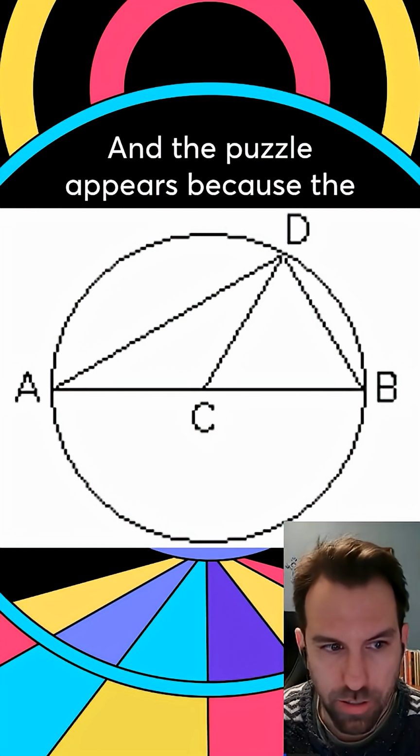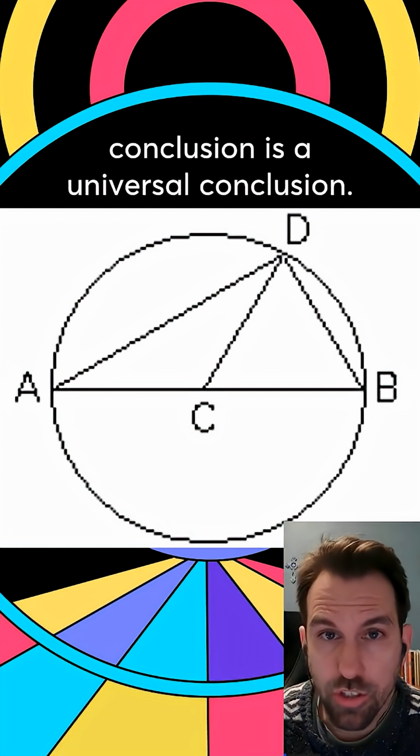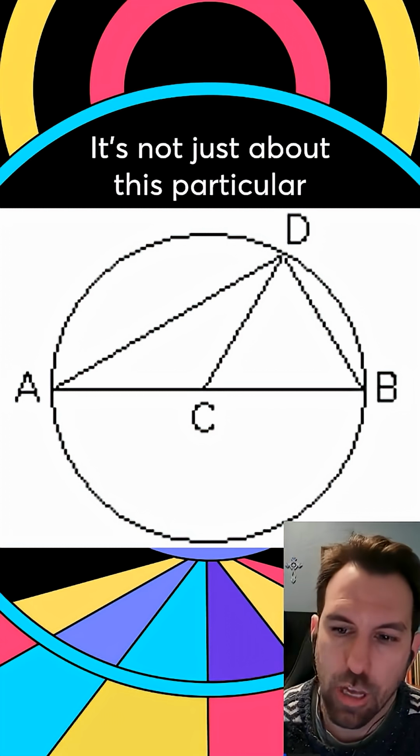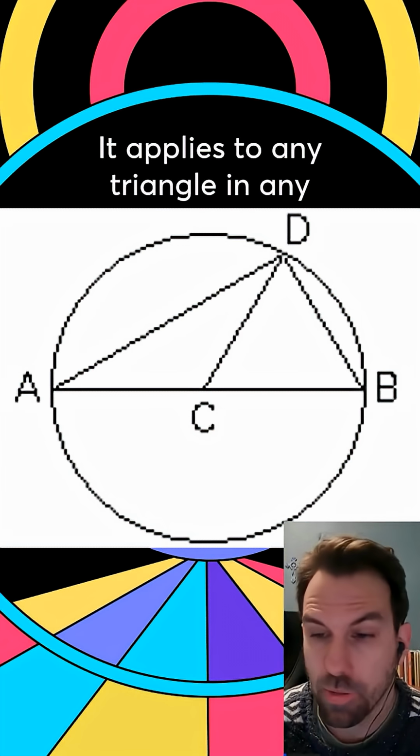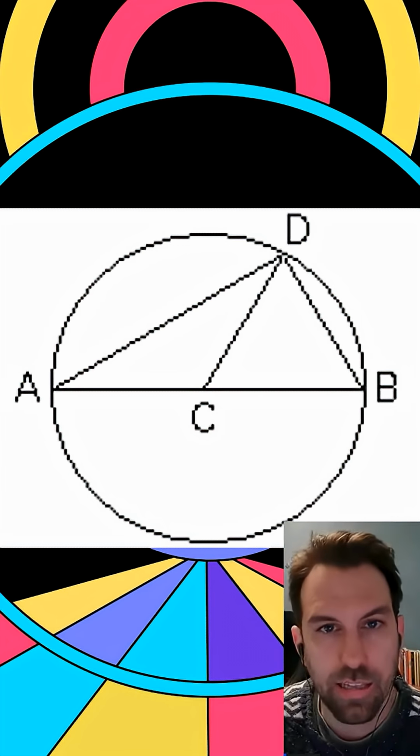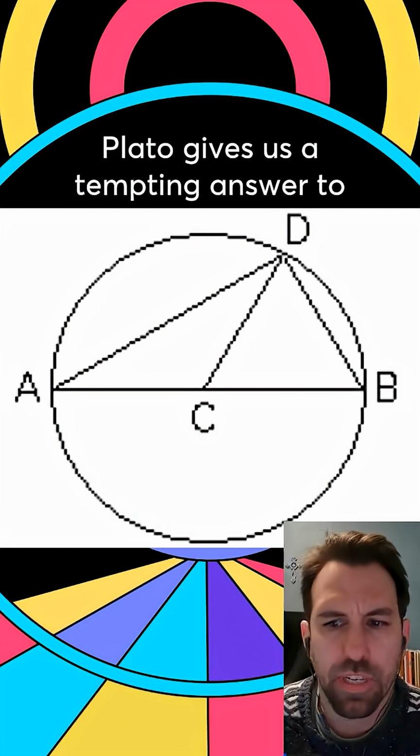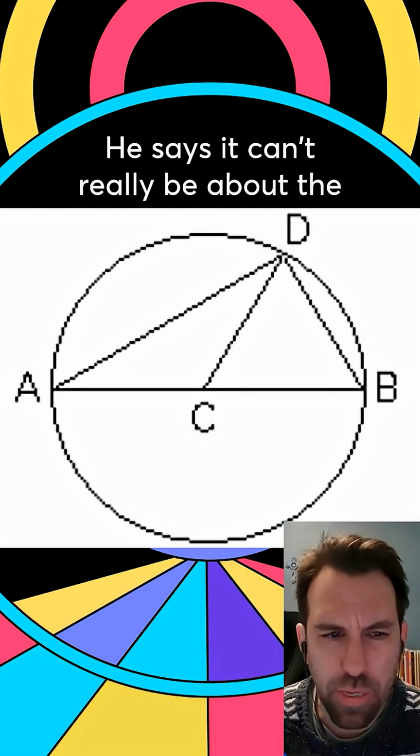And the puzzle appears because the conclusion is a universal conclusion. It's not just about this particular triangle. It applies to any triangle in any semicircle. Plato gives us a tempting answer to this. He says it can't really be about the drawing.